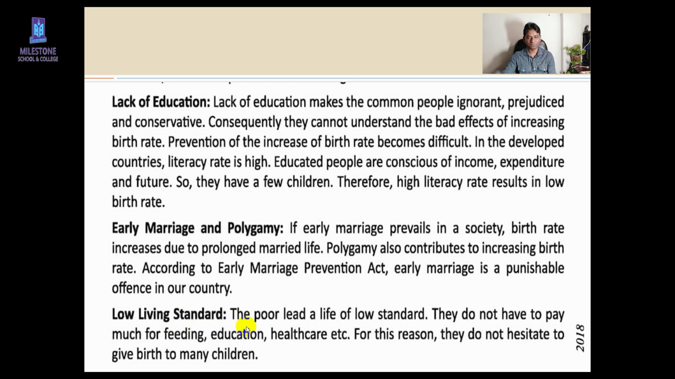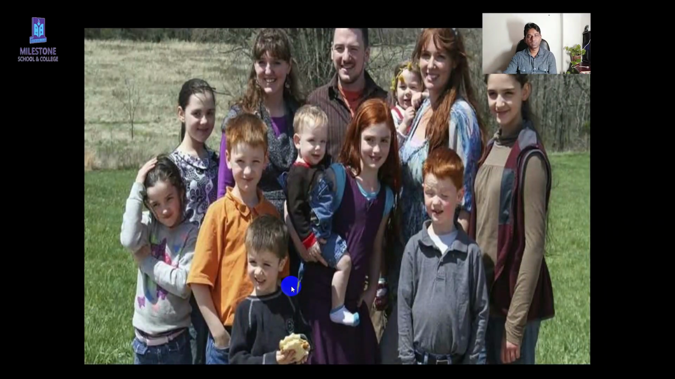Here is another point, you can see, low living standard. What does it mean? The poor lead a life of low standard. Poor people always lead a low standard life. That's why they can't think about health, food, education. That's why they give birth to more children. Okay. That's why low standard of living is the cause of high birth rate.